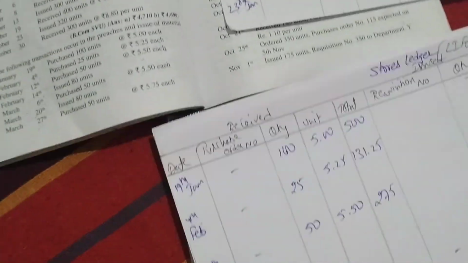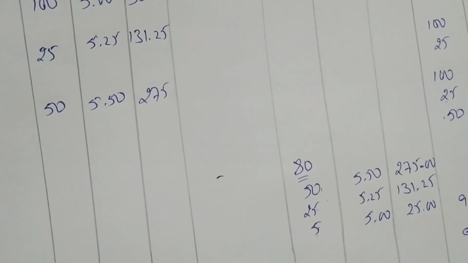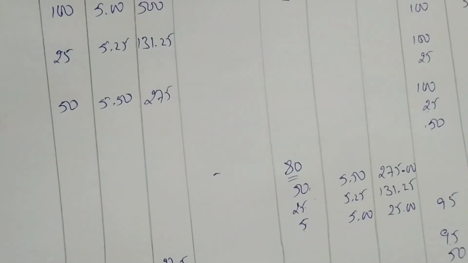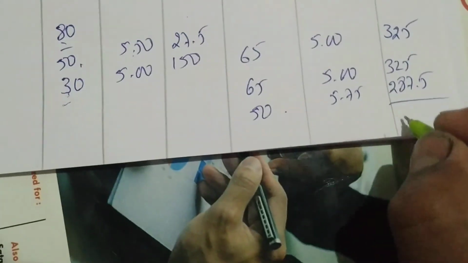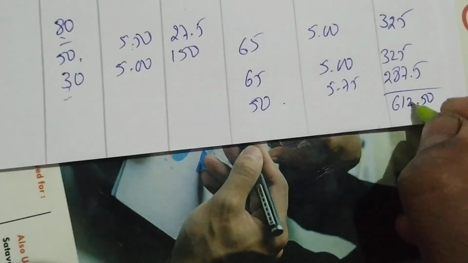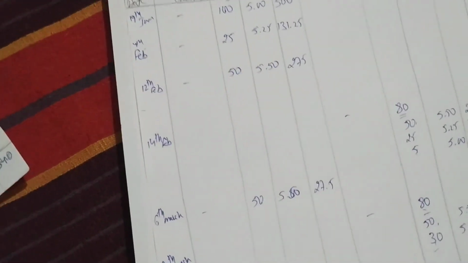Next, we have to close it now. So we have 325 plus 287.5, so we are getting 612.5. 612.5 is our closing stock. You can write 612.50 as our closing stock. Okay, so this is your LIFO method.